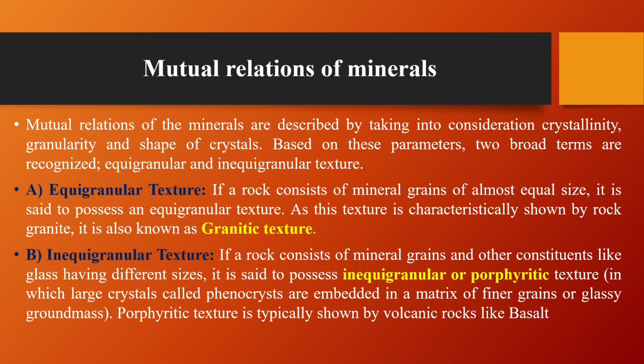The second one is inequigranular texture. If a rock consists of mineral grains and other constituents like glass having different sizes, it is said to possess inequigranular or porphyritic texture, in which large crystals called phenocrysts are embedded in a matrix of fine grain or glassy groundmass. The porphyritic texture is typically shown by volcanic rock like basalt.